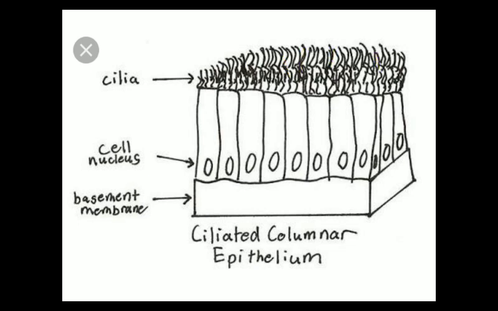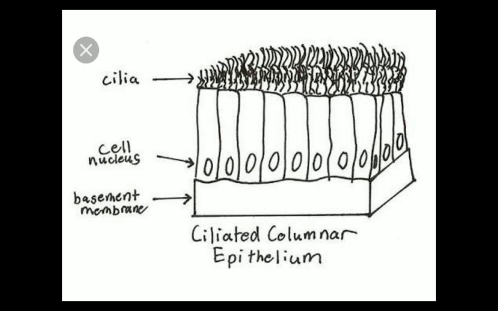These hair-like structures are known as cilia. Such columnar epithelial tissue, which possesses hair-like cilia, is known as ciliated columnar epithelium.